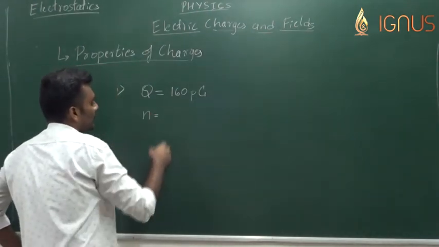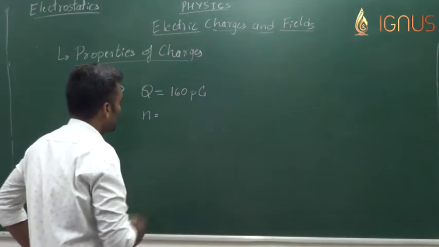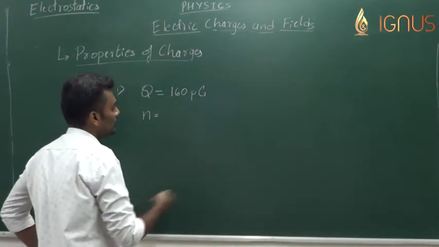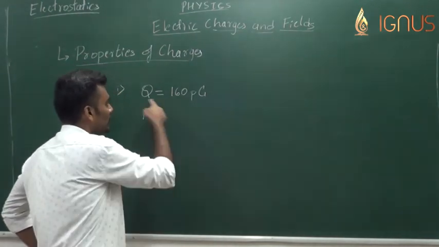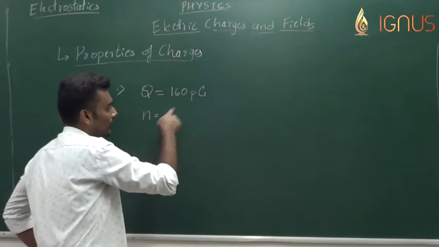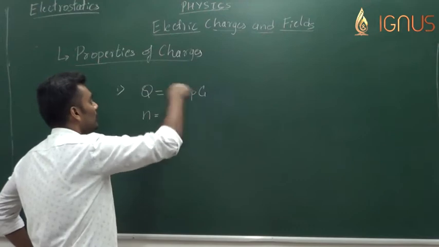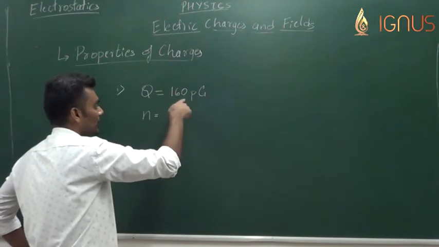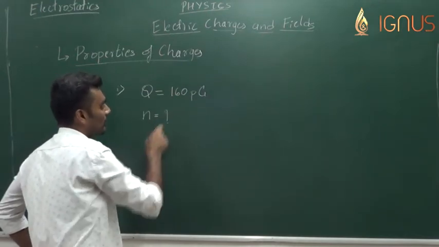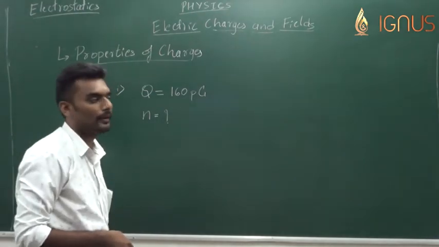Estimate the number of electrons that have transferred from the plastic rod to the silk cloth. So this is the total charge acquired by the glass rod. A glass rod has acquired a charge of 160 picocoulomb. Estimate the number of electrons transferred.